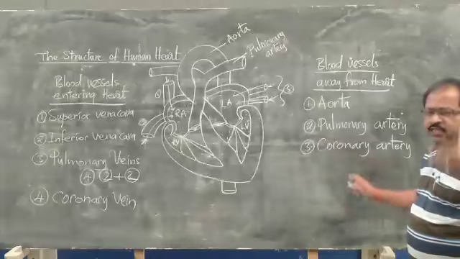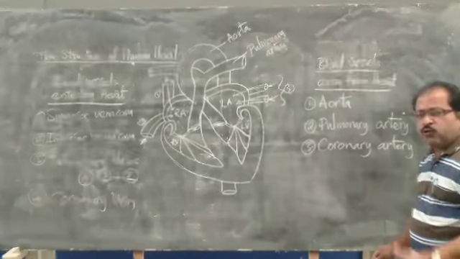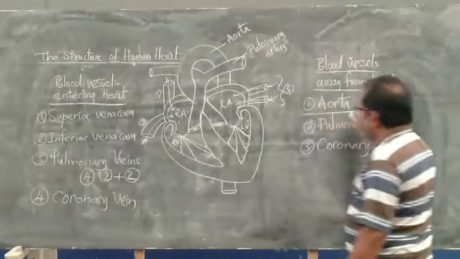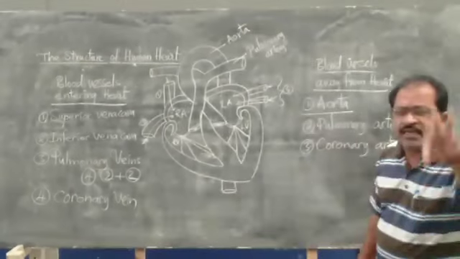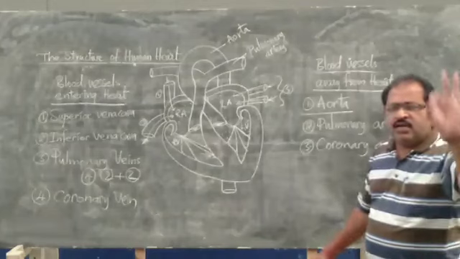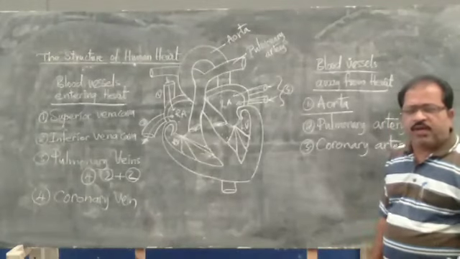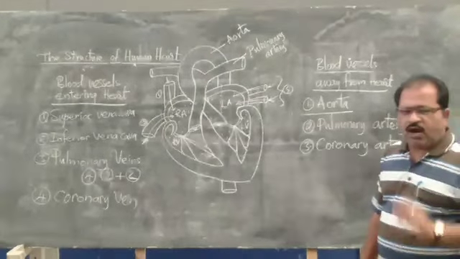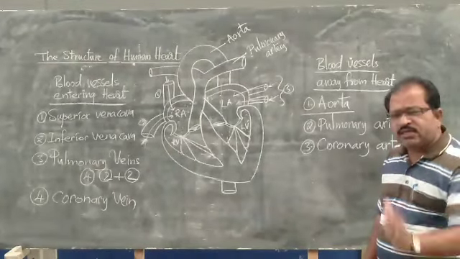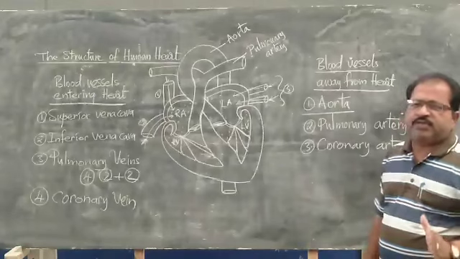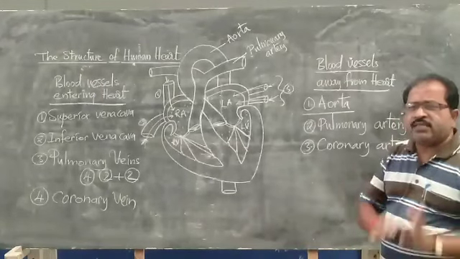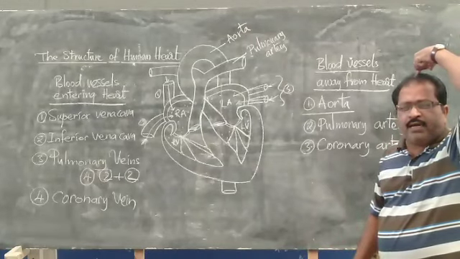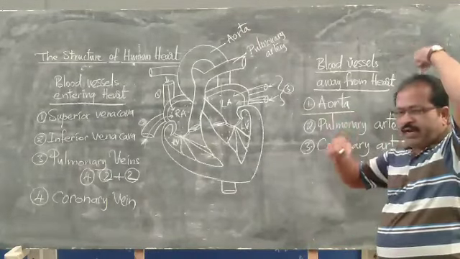They carry the blood from the heart to all the body parts. First of all, the aorta. It is the largest artery in the body. It always goes away from the heart and carries the oxygenated blood to all the body parts, right from the head to toe.